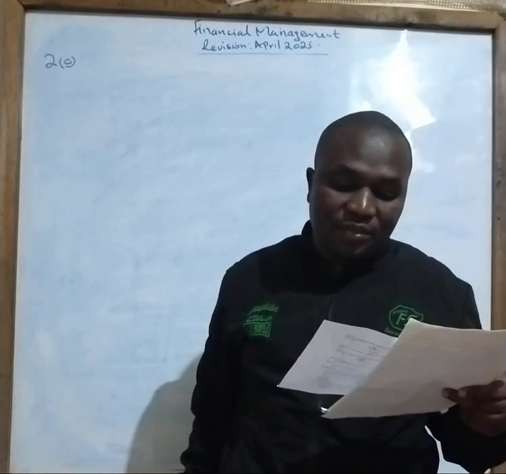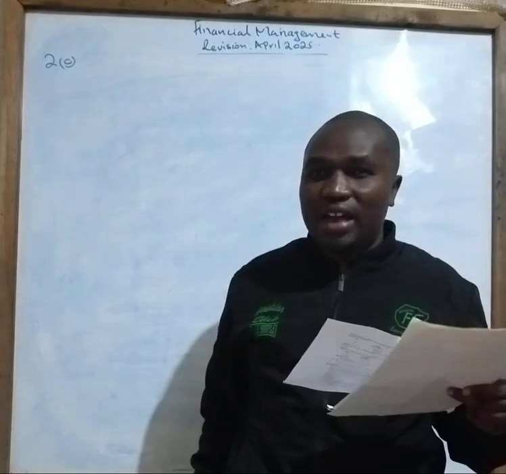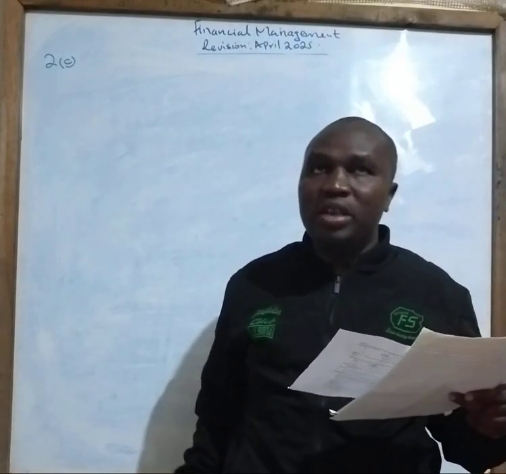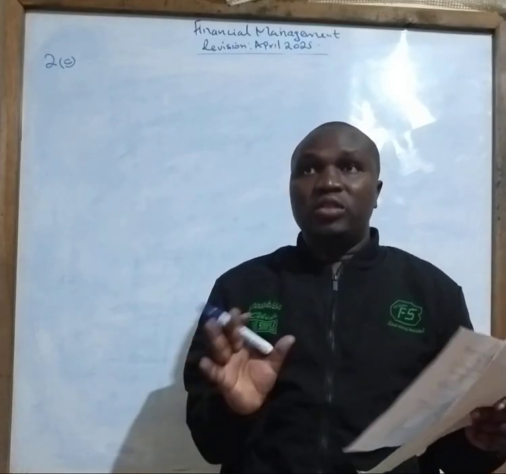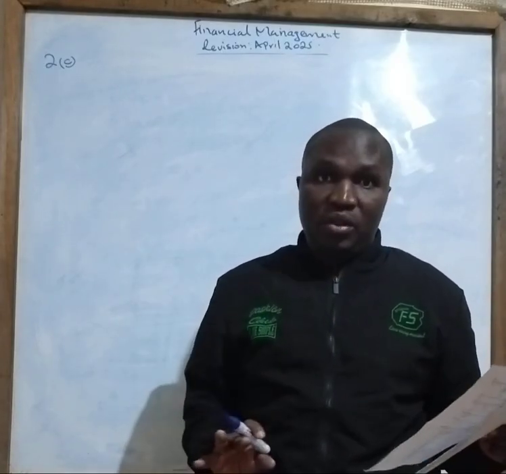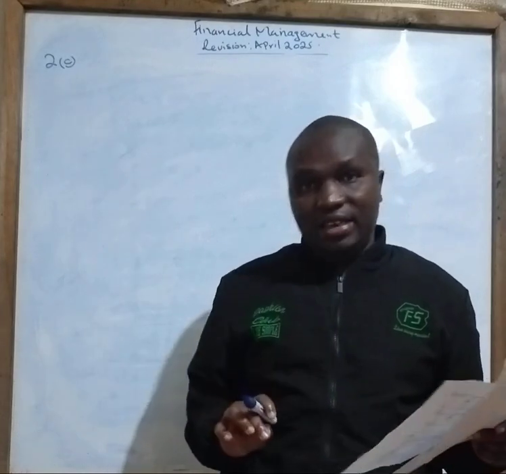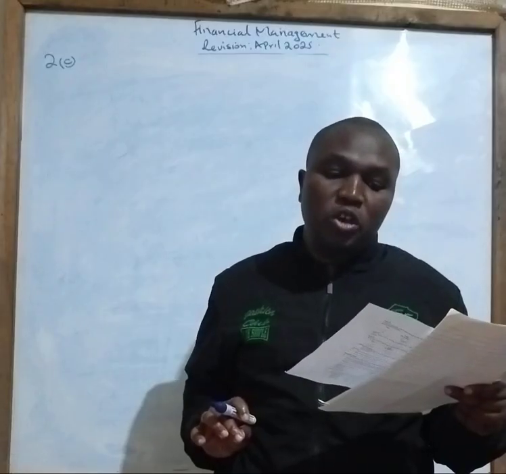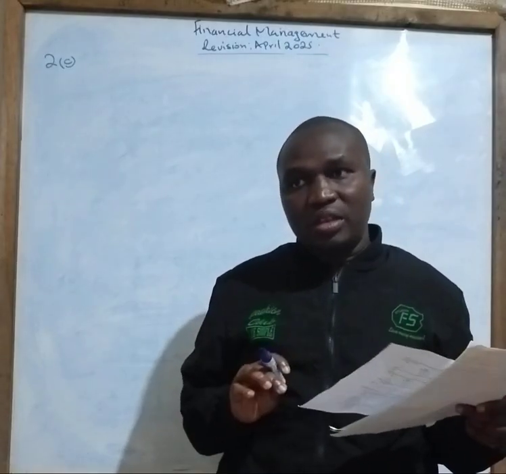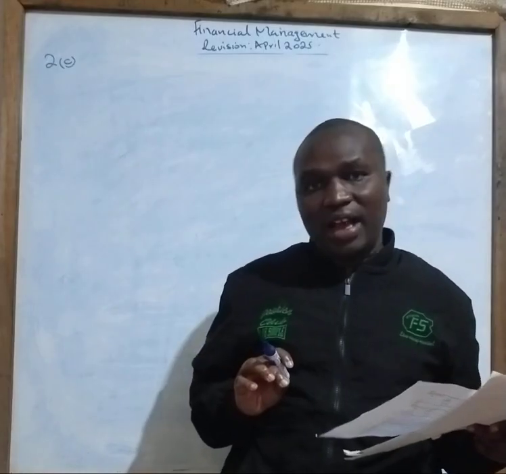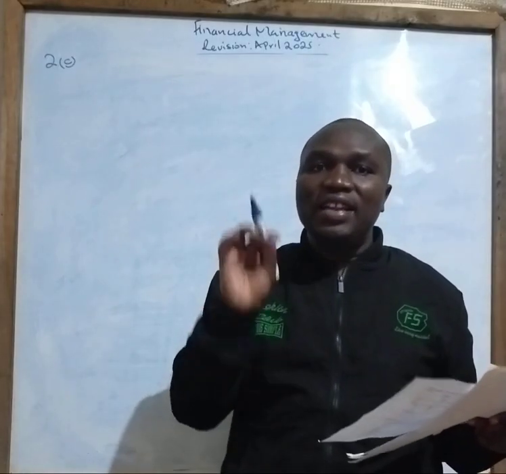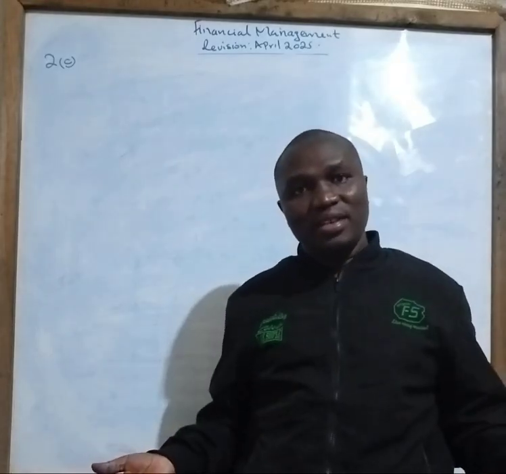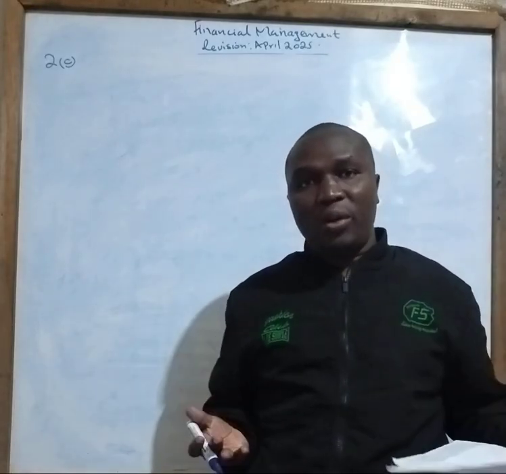Now, the first one says expected portfolio returns. When you go back to our notes, a portfolio means a group of assets, so we need to get the weighted average of the returns. Then they are saying, using the mathematical model, compute the portfolio risk. How do you calculate the portfolio risk, class? Portfolio risk is calculated by getting the weighted average of the standard deviation. So it is very direct from our notes also.